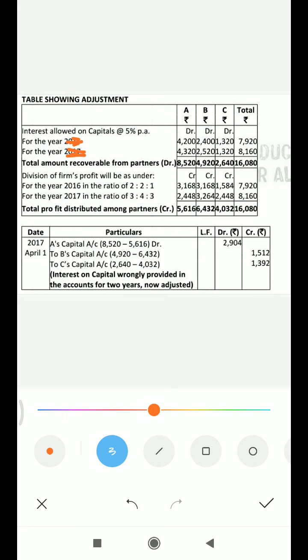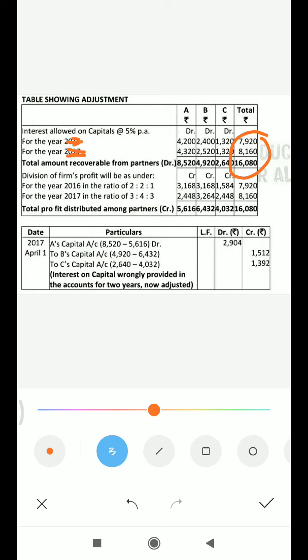And for the year 2018, 4320, 2520, 1320, this one. Okay, so the total amount of both years is 16080. The total amount is 16080, and we have completely omitted to record